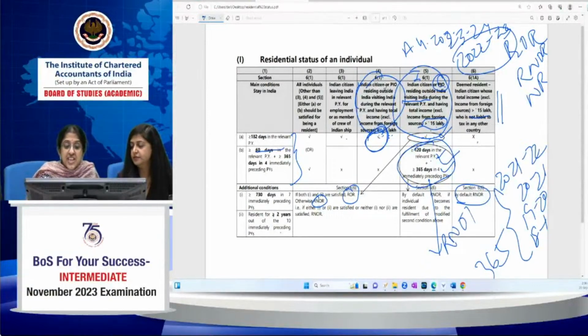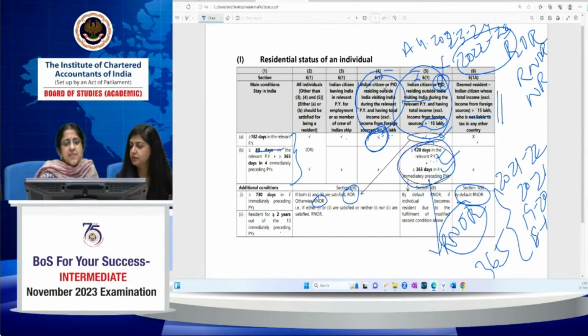Because you need not check additional conditions if she is becoming resident by virtue of the 120 days plus 365 days condition. Hopefully this is clear. So Soumya is R and NOR. Now what about Rajesh? Rajesh is neither an Indian citizen nor a person of Indian origin. So he will not fall in this, and of course these things don't apply to him.